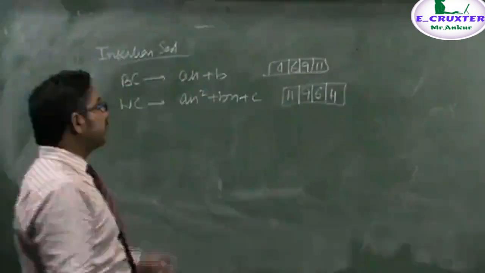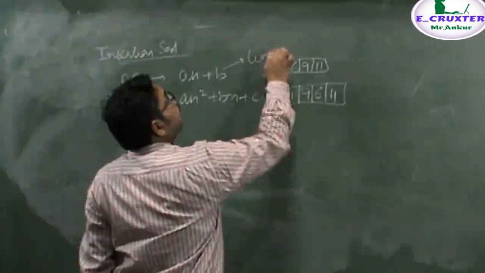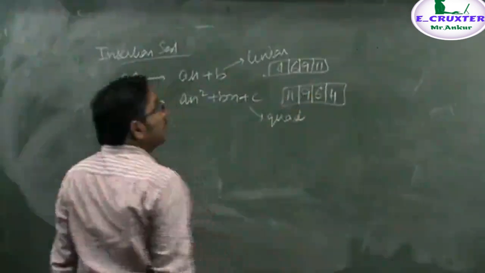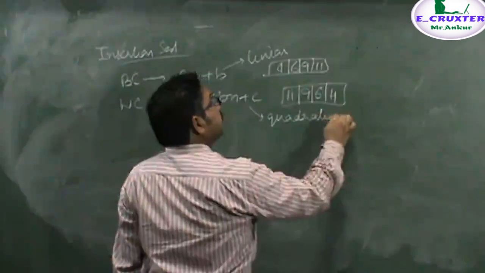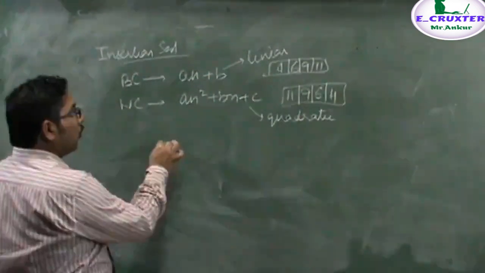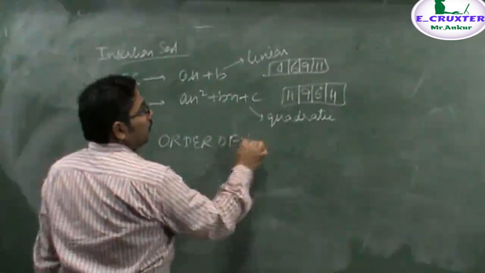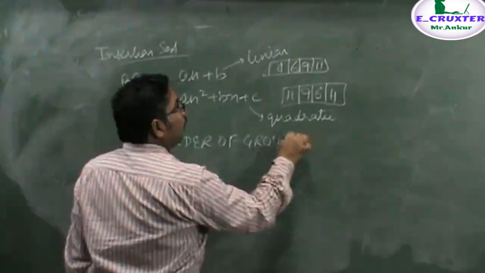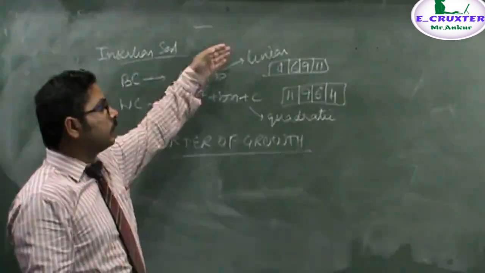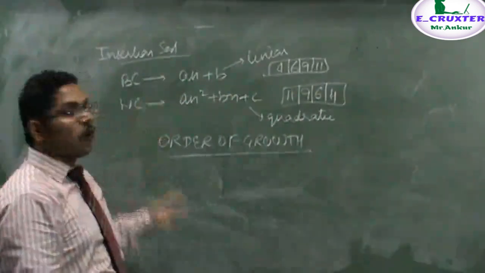It means that this first equation is basically a linear equation, and this other equation is basically a quadratic equation. Just remember that these equations are telling us about the order of growth of an algorithm. Order of growth is how the algorithm is growing, whether linearly, quadratically, or logarithmically.